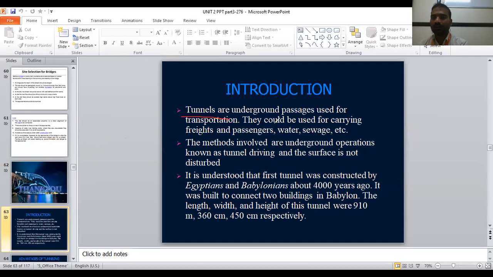Tunnels are underground passages used for transportation. They are used for carrying freight, meaning goods, passengers, water, sewage, etc. So for the movement of goods, passengers, water and sewage, we use tunnels when there is an underground method involved.